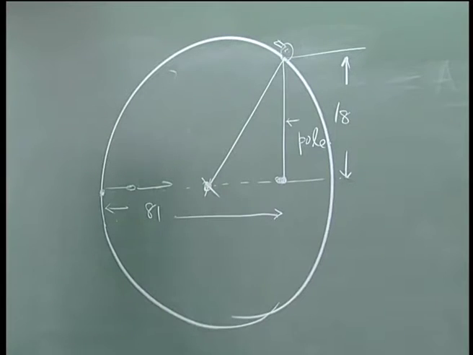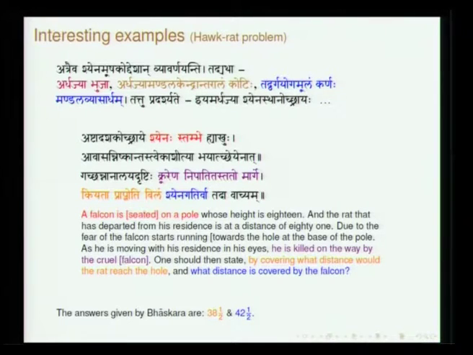Now the question is, kiyata prapnoti bilam shenagatirva tada vachyam. Shenagati is the distance travelled by the Shyena. Kiyata bilam prapnoti means how much it has to cover to reach the hole, so what was the distance before which it was caught.